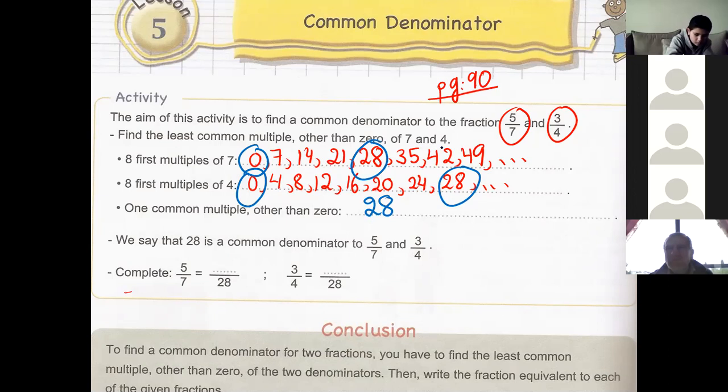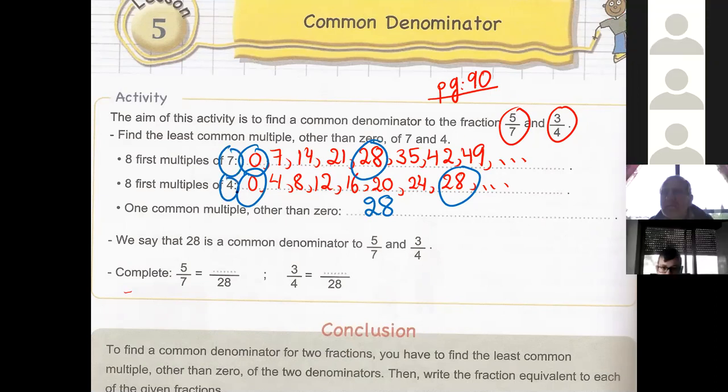And what can we say about 28 with respect to 7 and 4, not to the fractions? It's a common multiple. The first common multiple other than 0. So 28 is the first common multiple other than 0 with respect to 7 and 4, and it's the common denominator of 5/7 and 3/4.